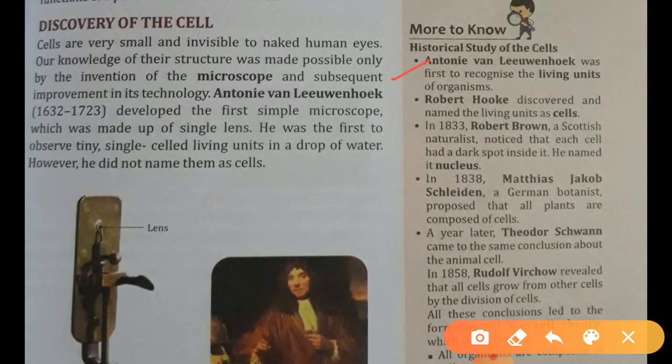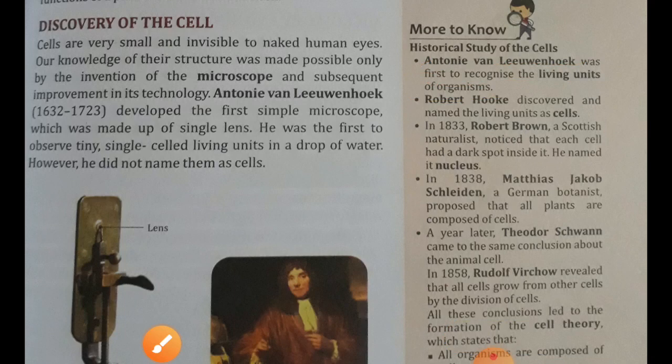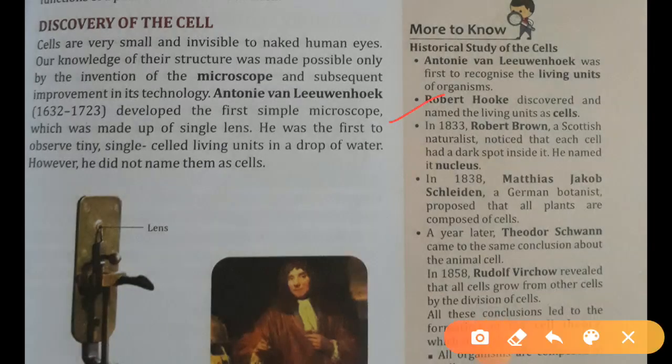First of all, Antonie van Leeuwenhoek, the scientist, was the first to recognize the living units of organisms. First of all, he identified a living unit. Next, Robert Hooke. Here you can see Robert Hooke. He is the scientist who discovered the cell.